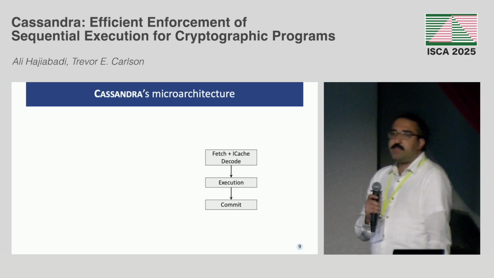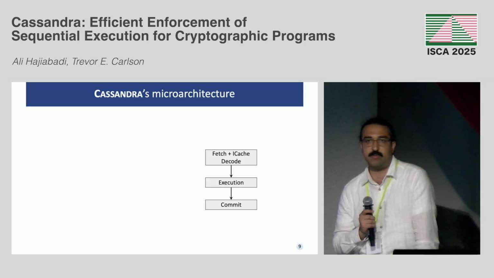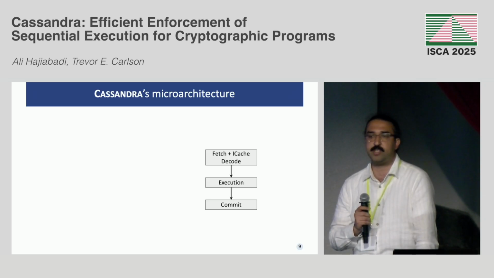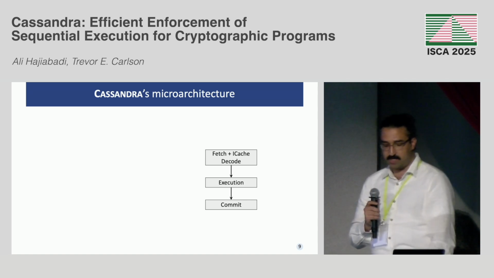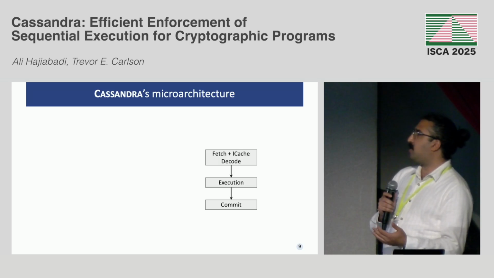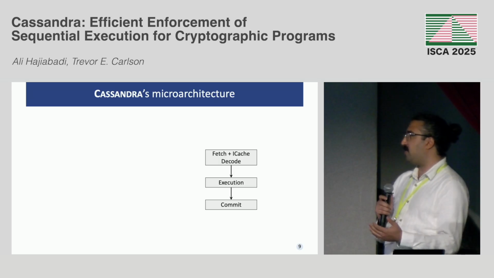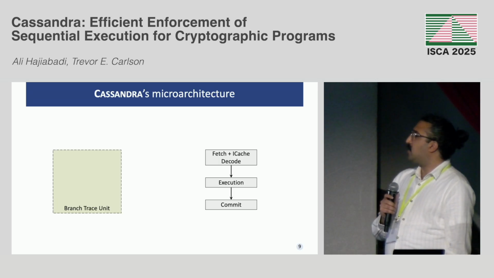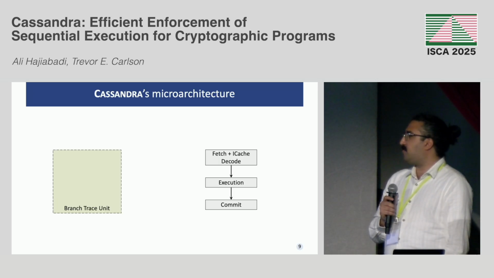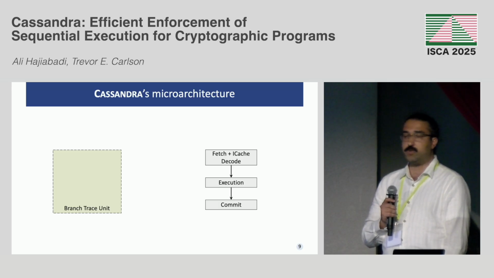All right, now we have these branch traces, and we want to use them in the microarchitecture to actually enforce the sequential execution and redirect the fetch based on these traces. So this is a typical CPU design. You have the fetch and decode, and then execution, and then commit, right? So we added a small unit to the front end. It's called the branch trace unit, which consists of 3 main components.